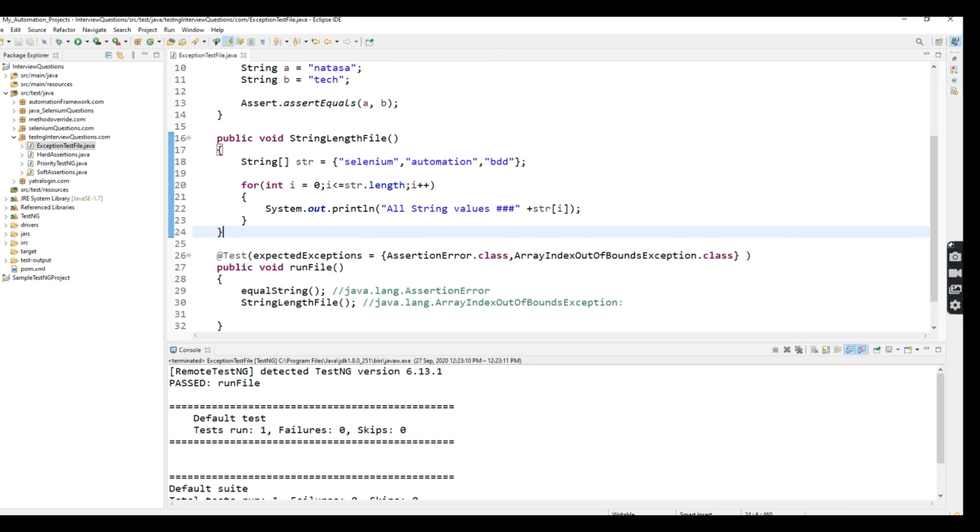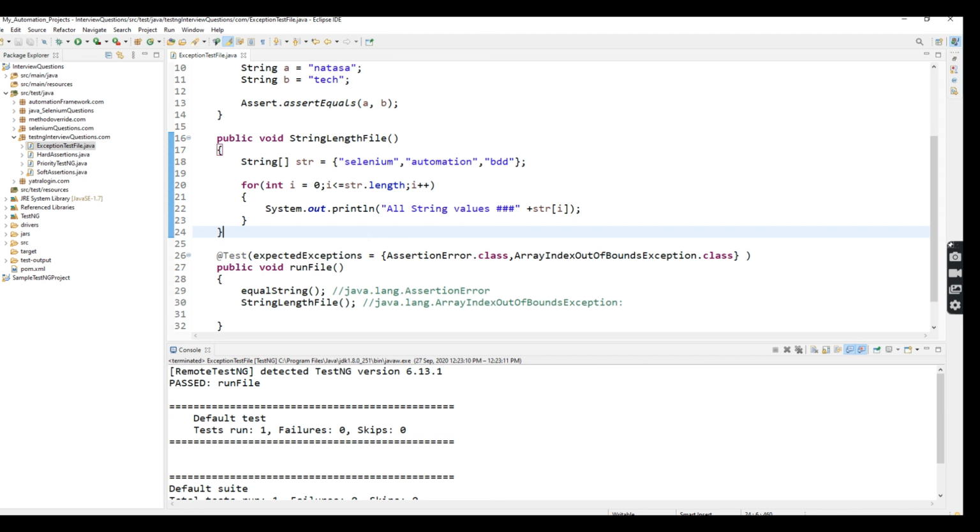After running those methods, I can see in the console output that all the methods run successfully and the failures count is 0. This is the way you can tell the answer.